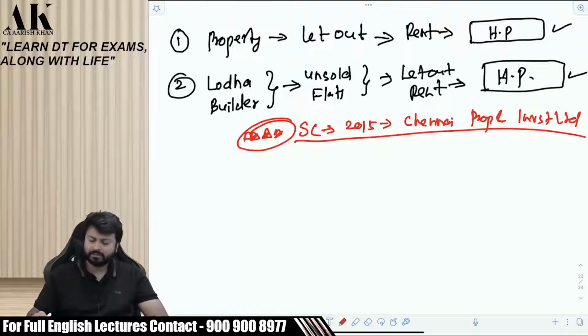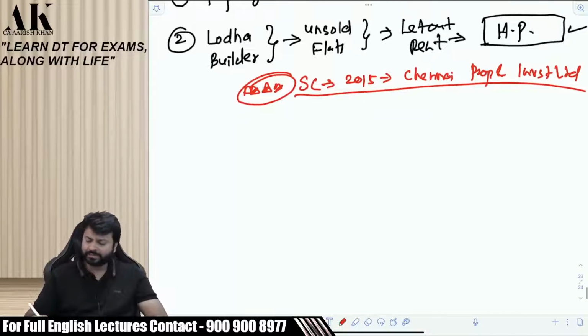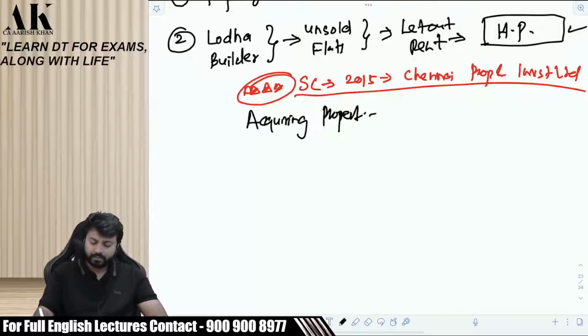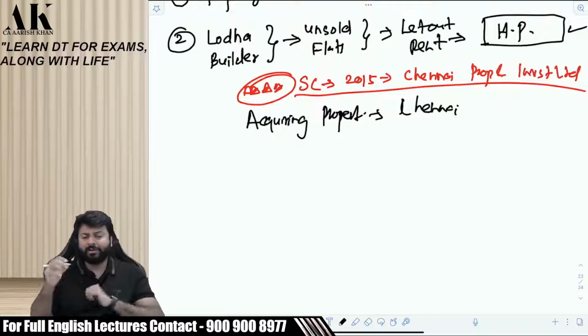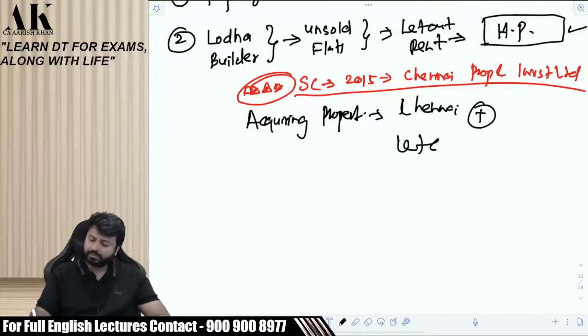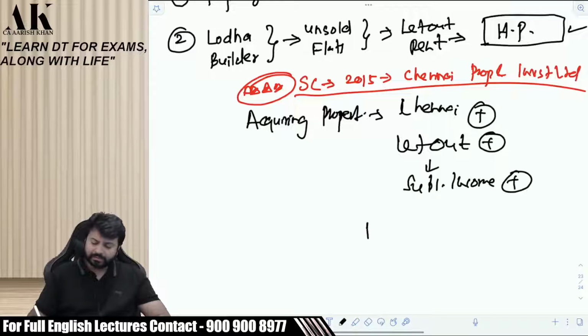Listen carefully. The assessee, as you can see, is a company. The assessee made this company for the purpose of acquiring property in Chennai. The assessee's mode of operation was to acquire property in Chennai and then let them out. Letting out is the assessee's substantial income, and the assessee's main object is letting out.